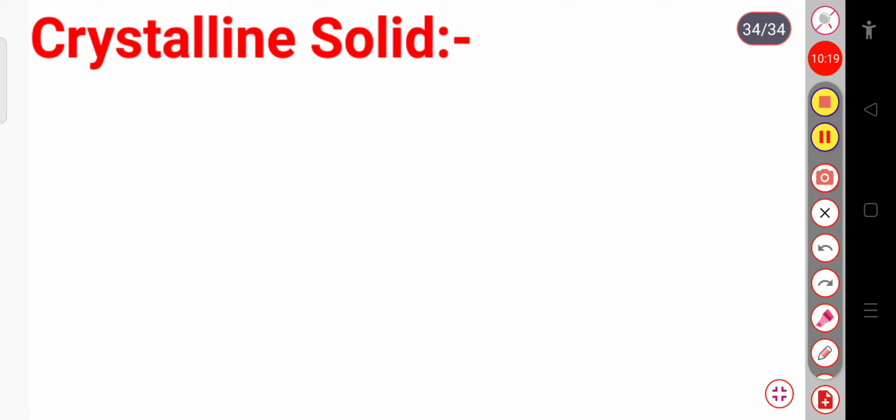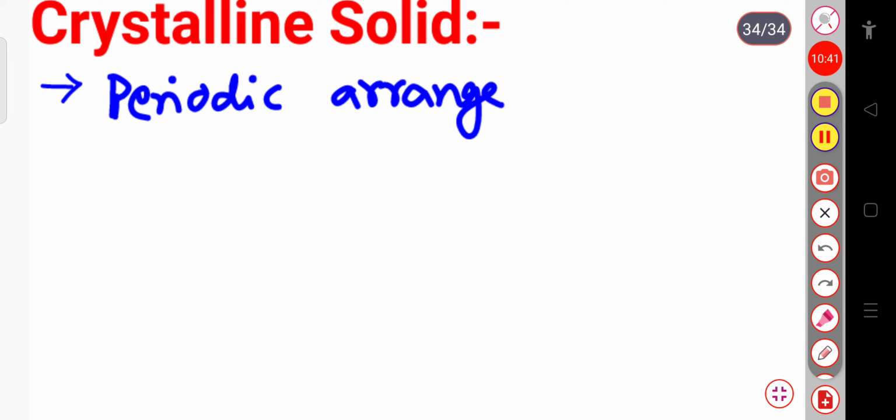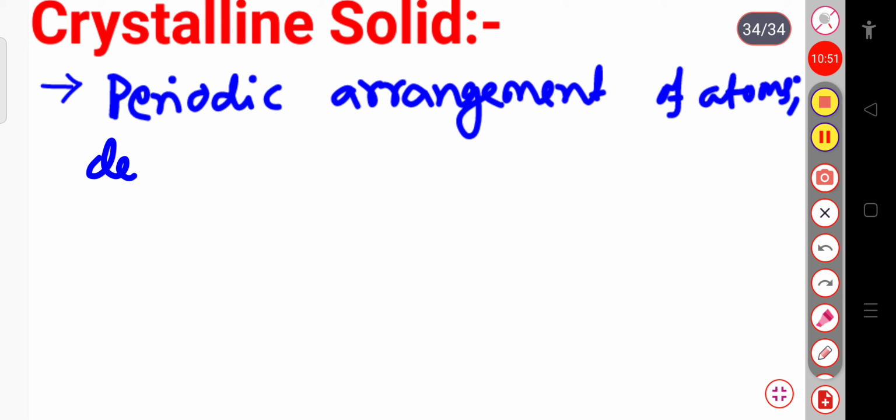We already know that in case of the solid they have definite shape and fixed volume. So in case of the crystalline solid, it has the periodic arrangement of atoms, that is of definite, repetitive pattern.